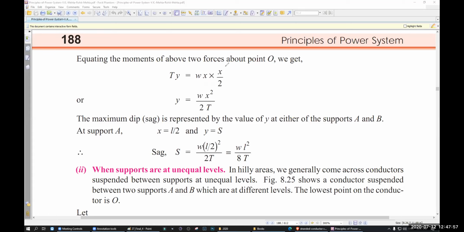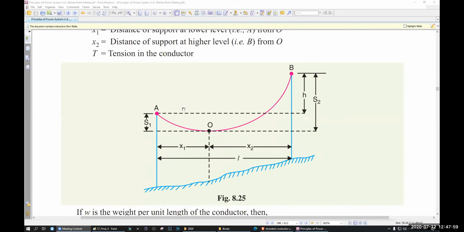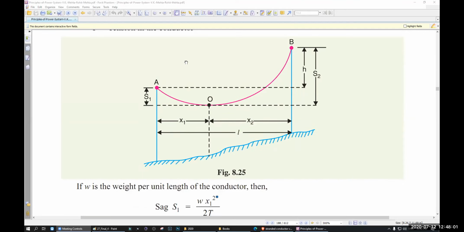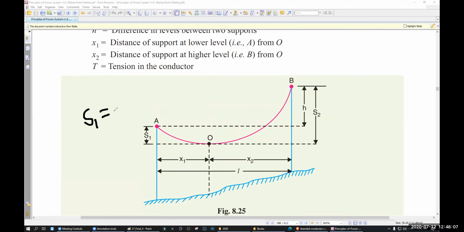Now, for unequal sag, here I'm going to write the formula. S1 will be, again, W, not L, it should be X, X squared divided by 2T. What is X?